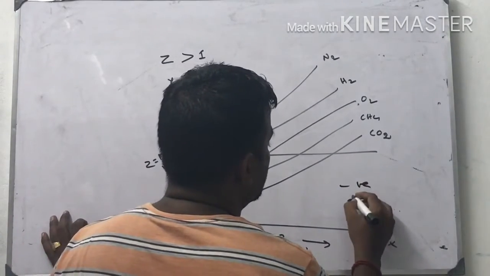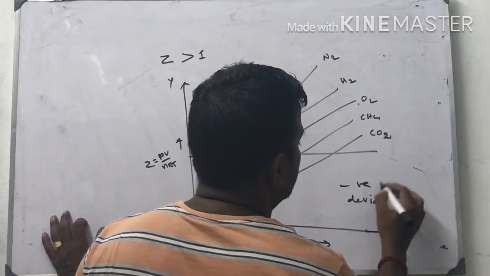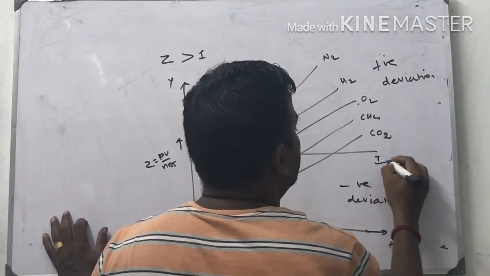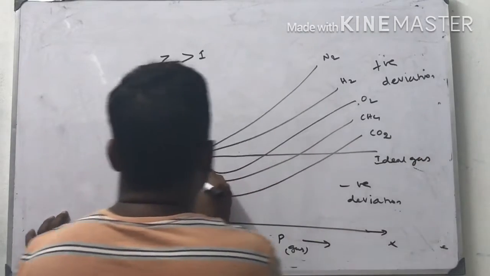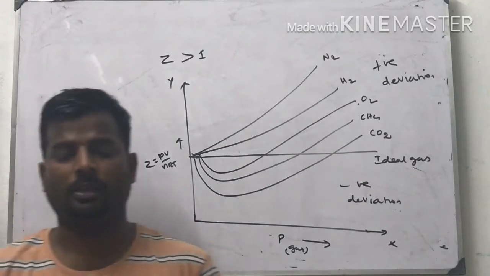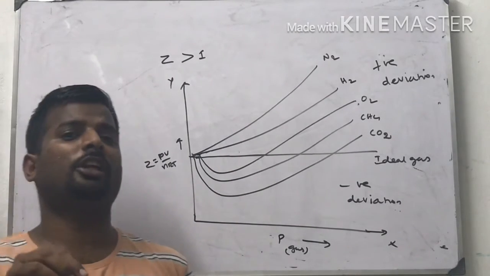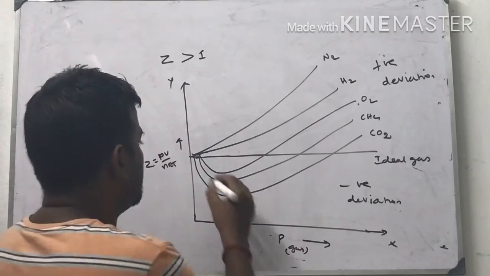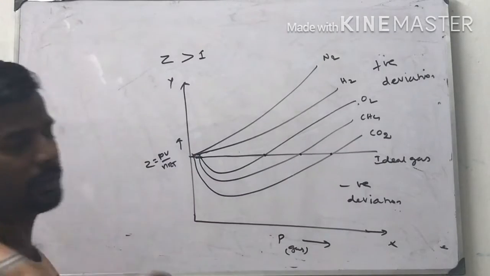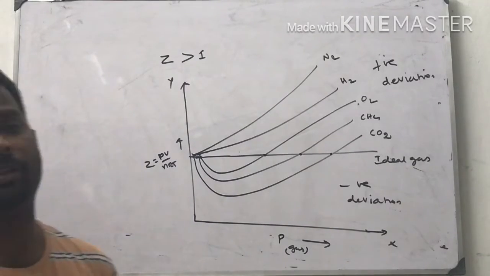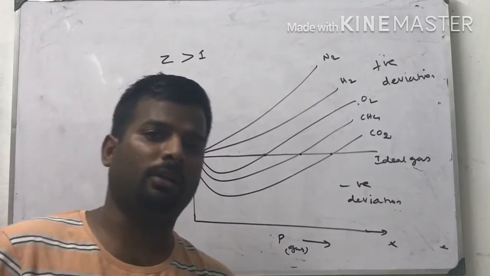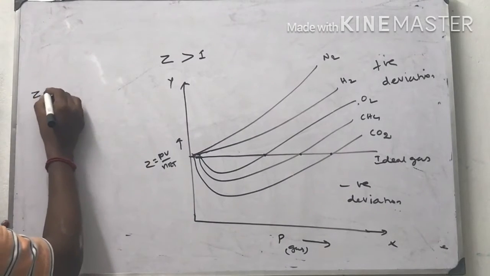This is negative deviation. This is called positive deviation. This is the ideal gas point. Here Z is equal to 1. Compressibility factor equal to 1 means at that stage real gas behaves as ideal gas. See, these are real gases. At this point, all the real gases behave as ideal gas because PV is equal to nRT. Both are equal.